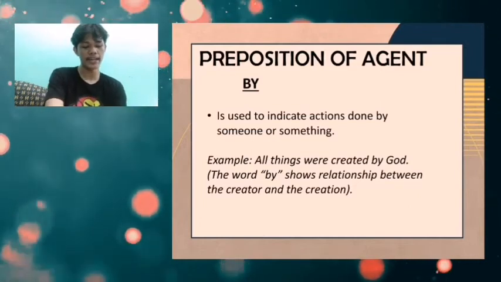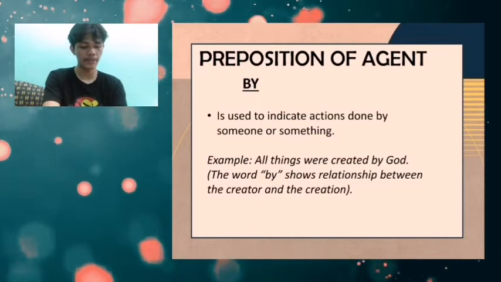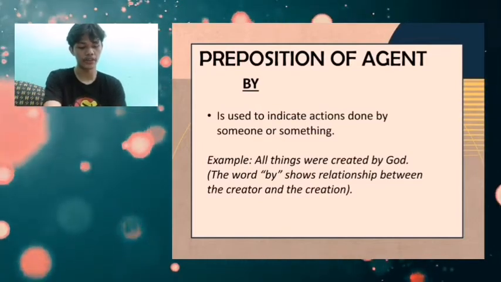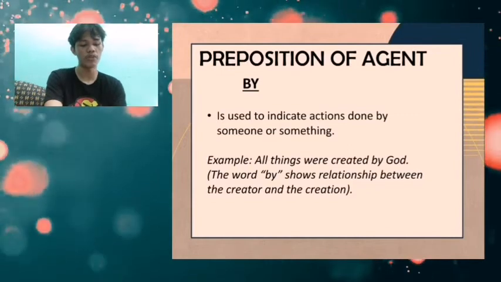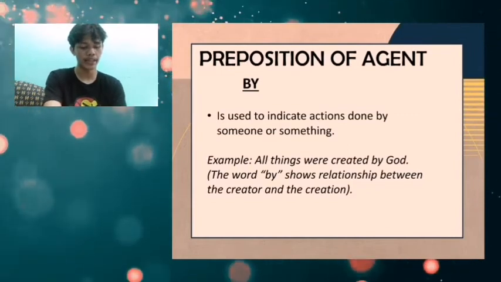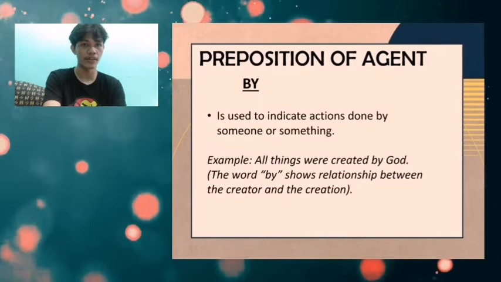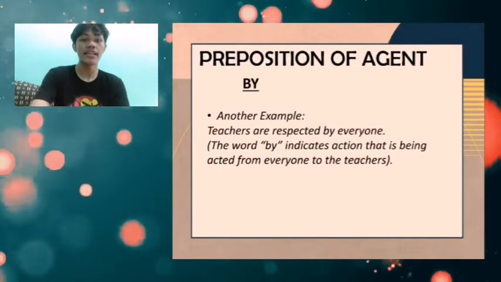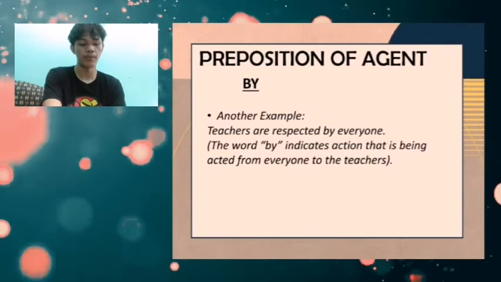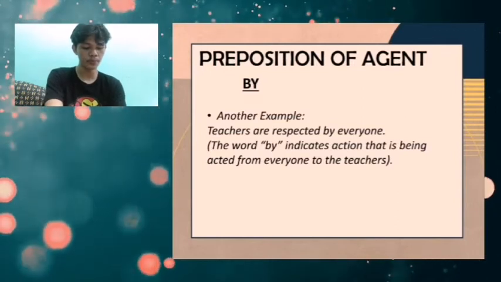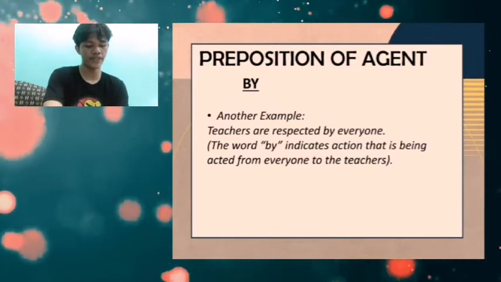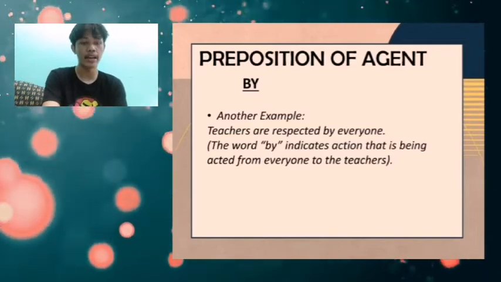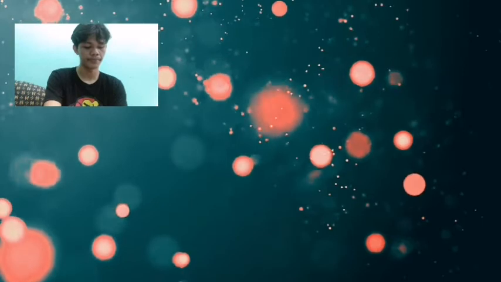The word by here shows a relationship or an action where God is the creator, or the one who performs the action, and all things are His creation. Another example, teachers are respected by everyone. The word by here shows an action from everyone toward the teachers, whom they respect.